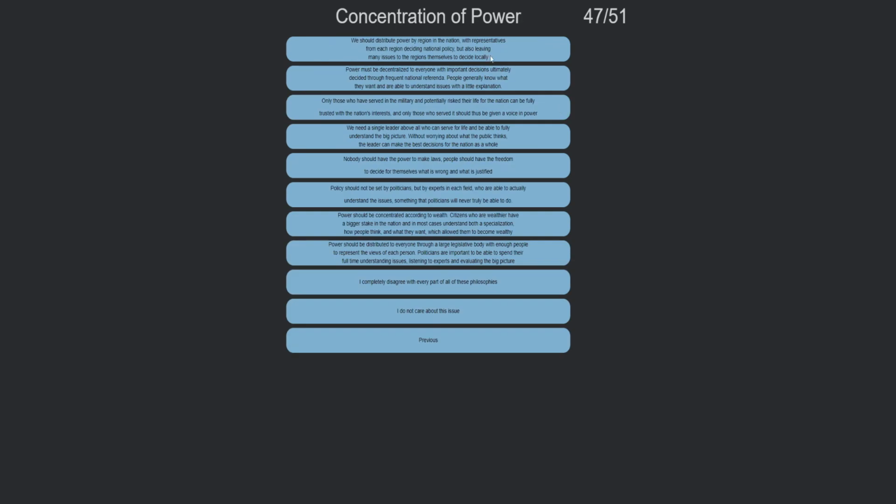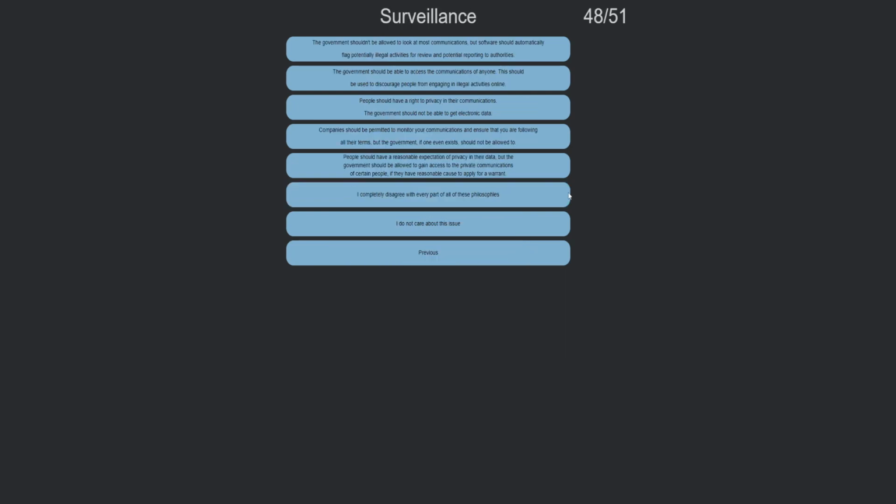Concentration of power. We should distribute power by region of the nation. Power must be decentralized. Only those that serve in the military and potentially risk their life to the nation could fully be trusted with our nation's interests. We need a single leader above all who can serve for life. Nobody should have the power to make laws. Policy should not be set by politicians, but by experts in each field who are actually able to understand the issues.